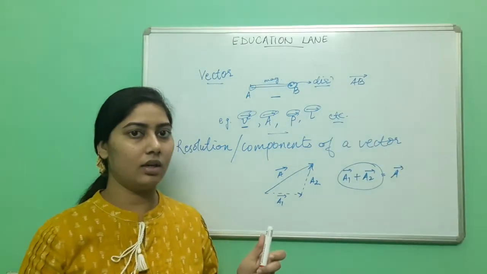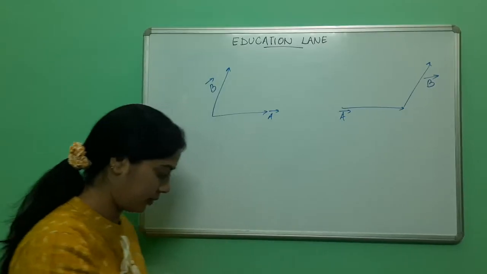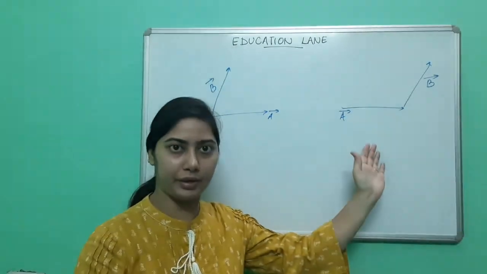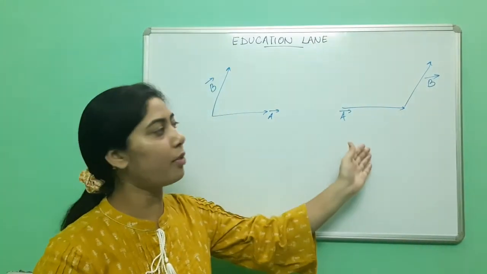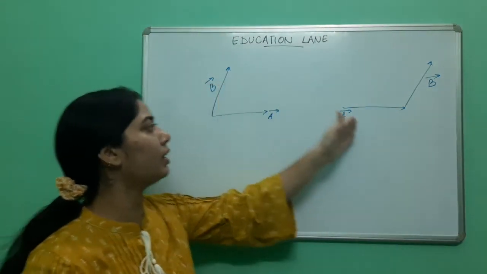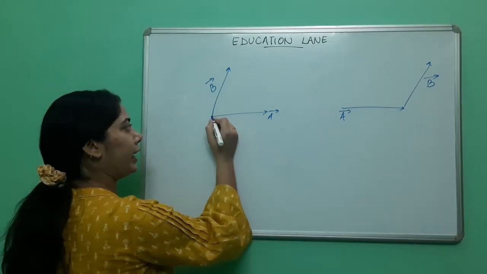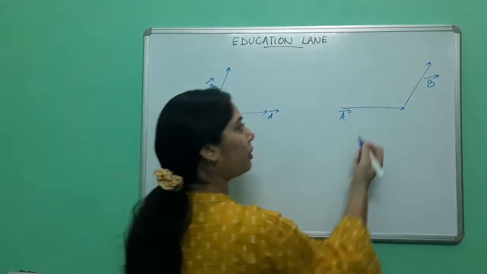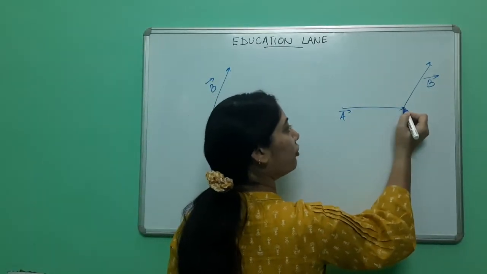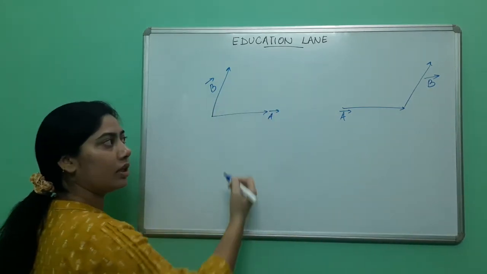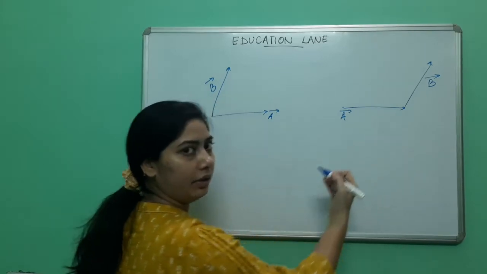Now let us see about vectors. We want to know the resultant of the sum of these vectors, A plus B. Vectors can be such that their tails are coinciding, or they can be like this, where the head of one vector coincides with the tail of another. First let us resolve this one.